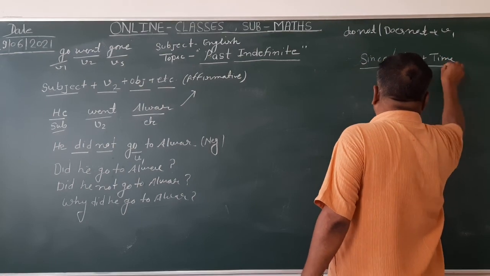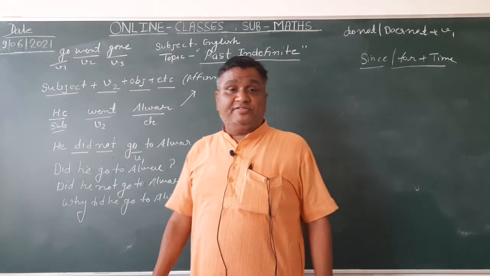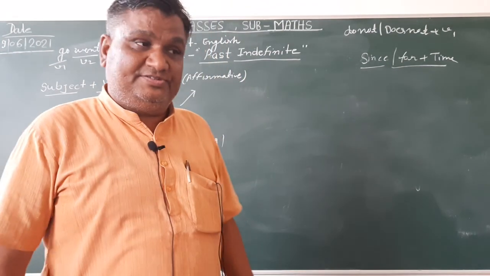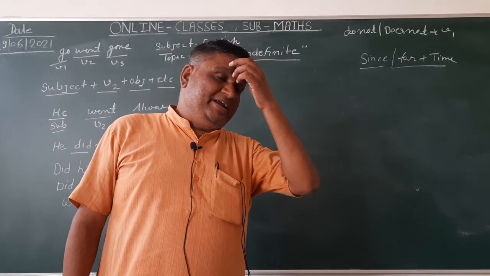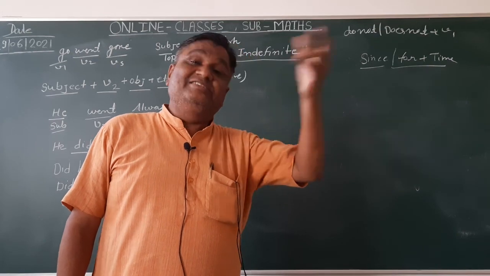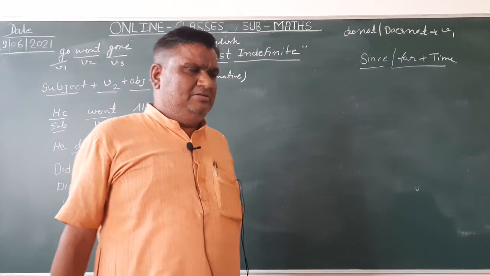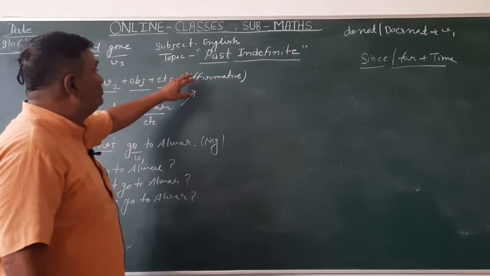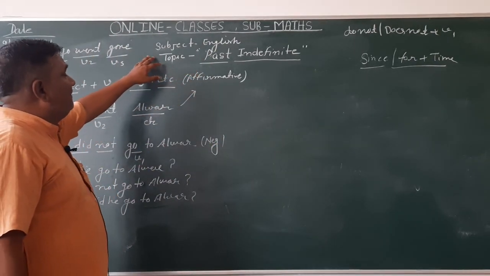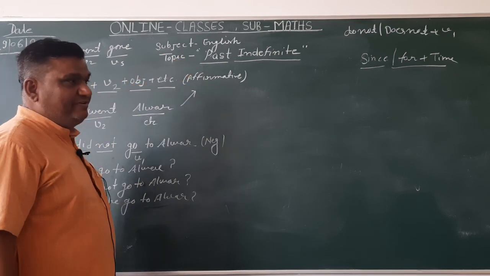Yesterday I also told you about the present perfect continuous tense. I have been working for 2 hours. She has been preparing tea since Monday. These are examples of the present perfect continuous. Now today I told you about the past indefinite tense.